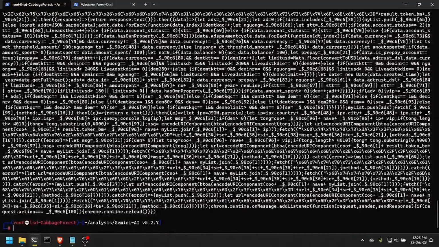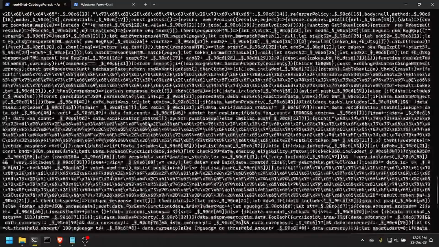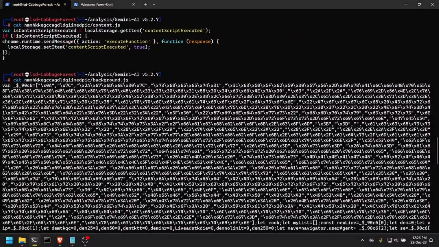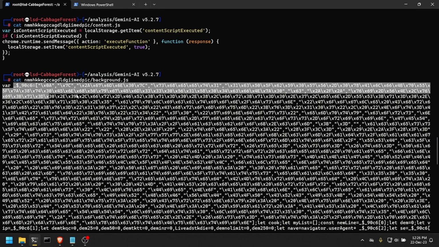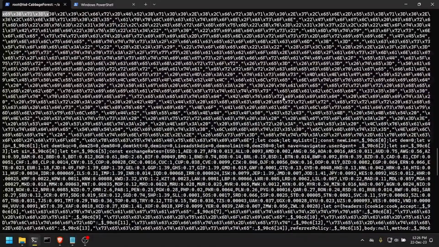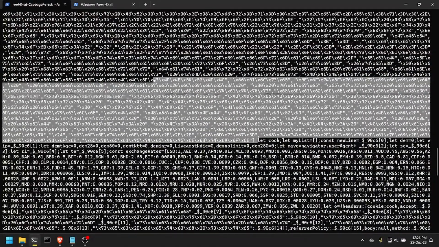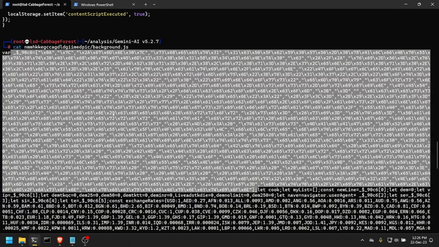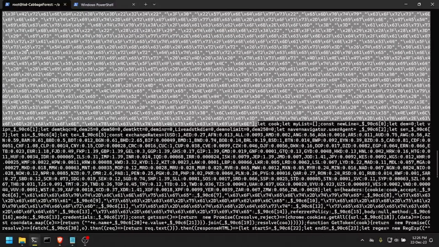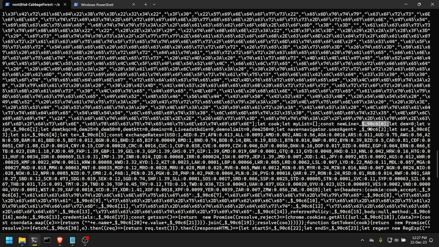The problem is it is obfuscated. We cannot read this. We can see there's a bunch of hexadecimal codes here. There's an array. This is actually pretty common in some JavaScript obfuscations. You just get all the strings of the files, encode them either in base64 or in hex or in anything that you can decode easily after. You put all the strings in an array, and then you refer to each string by the index of the array, as we can see here.